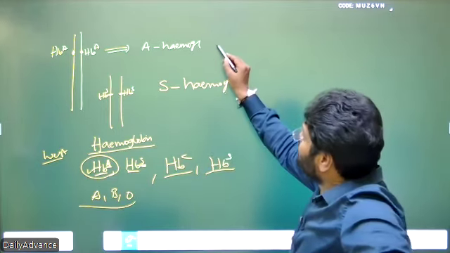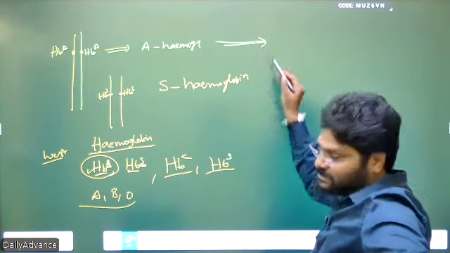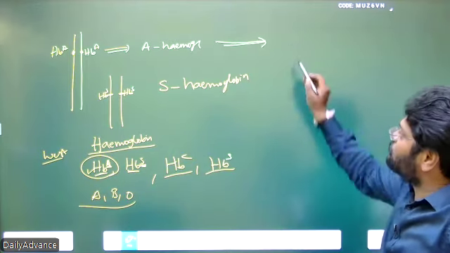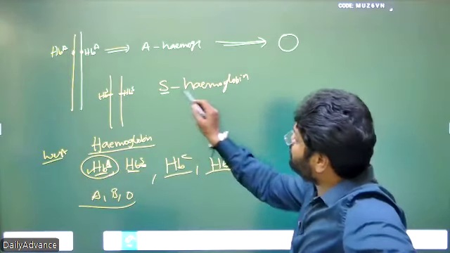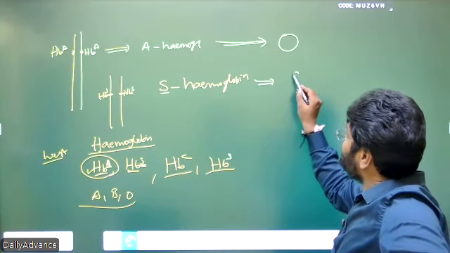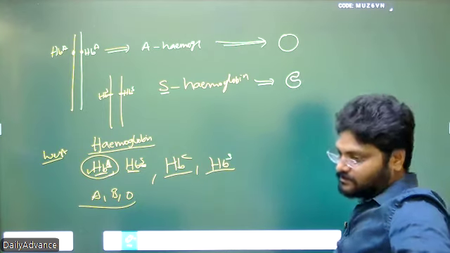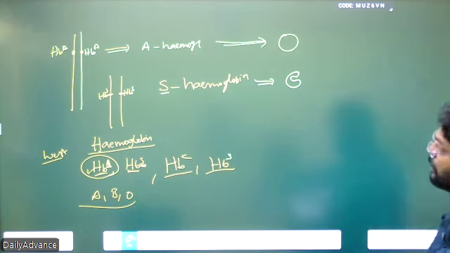Now you can see A hemoglobin produces RBCs that are round in shape, while S hemoglobin produces RBCs with a sickle shape.